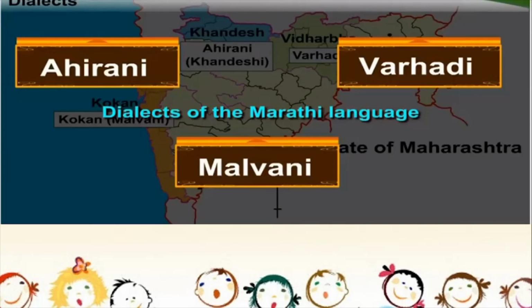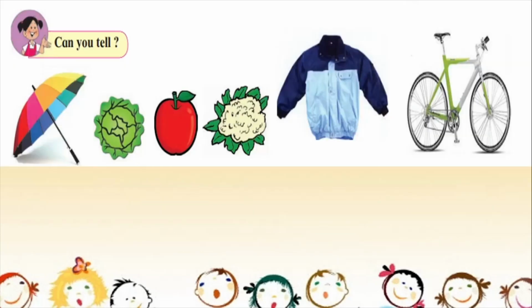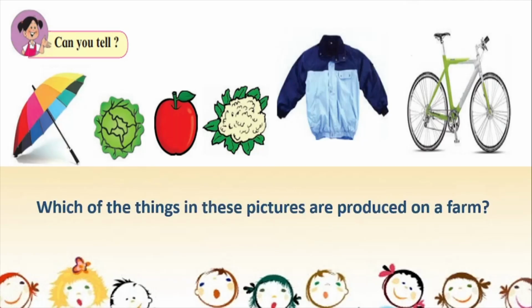Now let us try to see certain exercises which are very interesting and are part of our lesson in the textbook. So let us go to this can you tell exercise. Okay, so you will find this particular can you tell exercise on page number 40 in your textbook. So let us see what is there in this exercise for us. So we can see a lot of pictures, isn't it? We can see pictures of certain fruits and vegetables, and we can see a picture of an umbrella, a wind cheater or raincoat, and a bicycle. And let us see what questions they have asked us based on each picture.